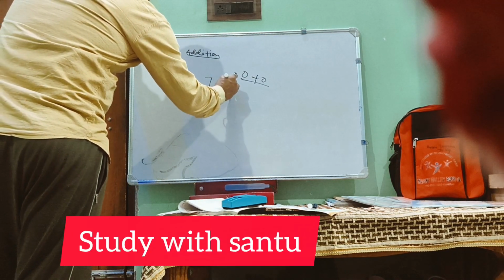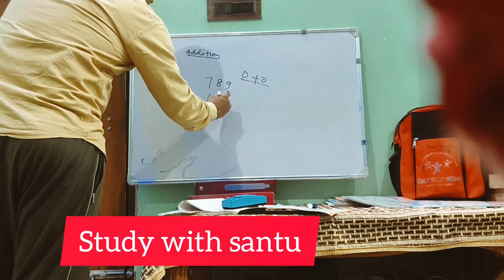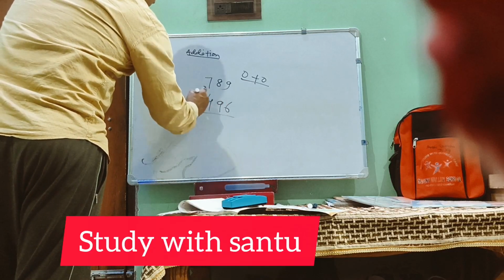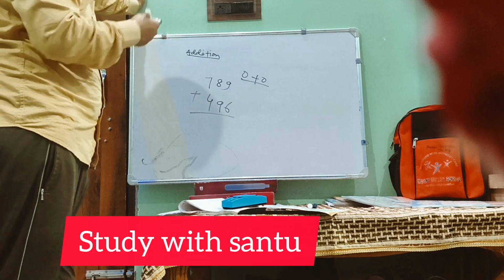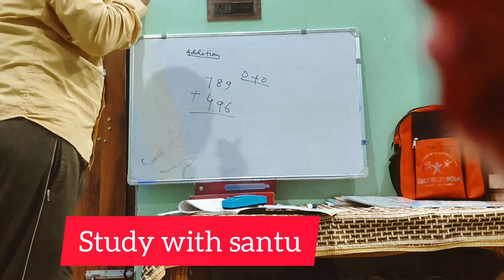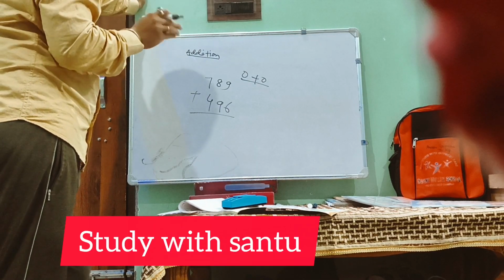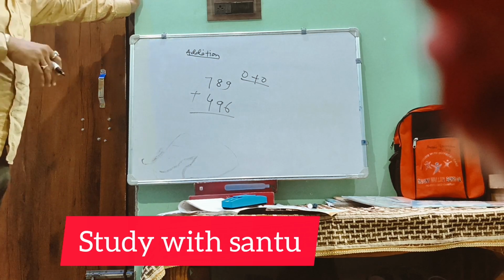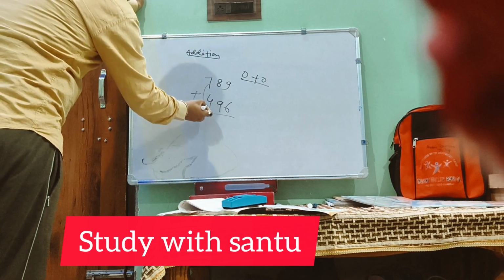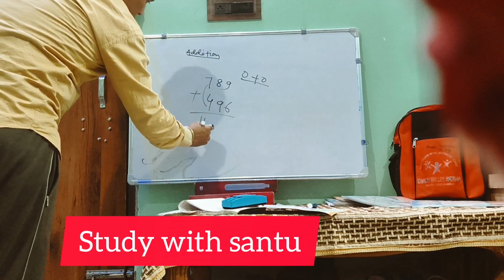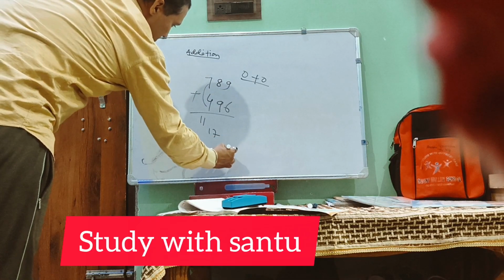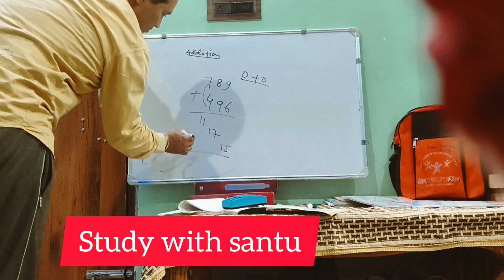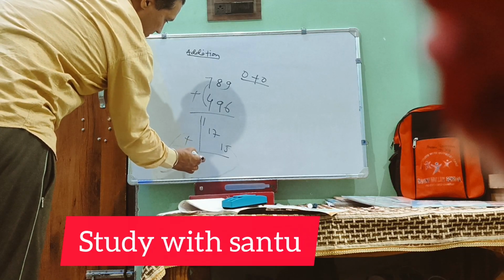This is 7, 8, 9, 4, 9, 6. I told you two methods. The logic method, and if you don't know the basics but you want the shortcut method, I will tell you. 7 plus 4, 11, leave one digit. 9 plus 8, 17. 9 plus 6, 15. What will happen? Just add all those leaving a digit 1.